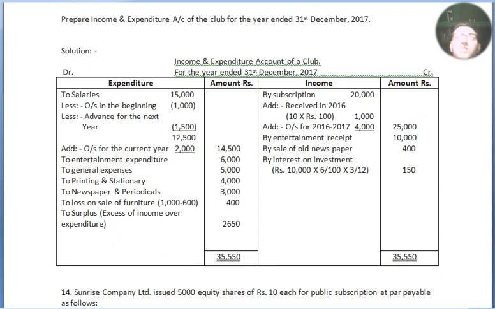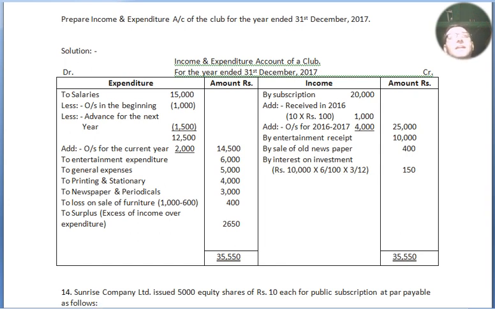That's why in question number 1 only I have already mentioned receipts and payment account is a real account and income and expenditure account is a nominal account. Now under the expenditure side, to salaries 15,000 as per the receipts and payment account, less outstanding in the beginning rupees 1000, less advance for the next year rupees 1500. So we got the value 12,500 in the inner column, and again for the outstanding of the current year 2000 rupees has been added back, so 14,500 in the outer column.